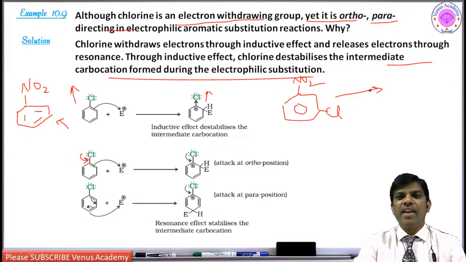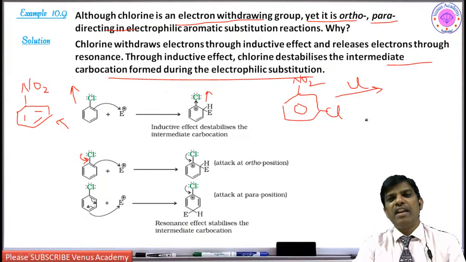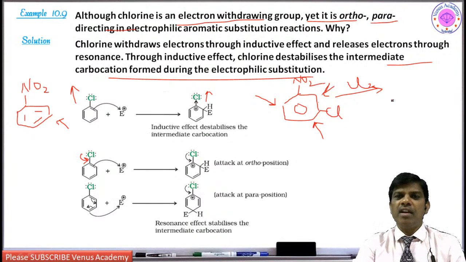If I want to do chlorination here also, what is the product? If I do chlorination of this compound, it has three positions. This is ortho, this is ortho, this is para to chlorine, and this is ortho. So which is easy to undergo chlorination? In this case, is it easy at this position?